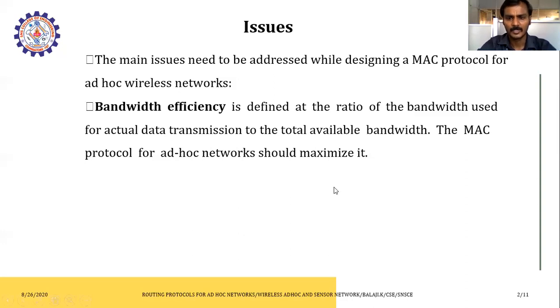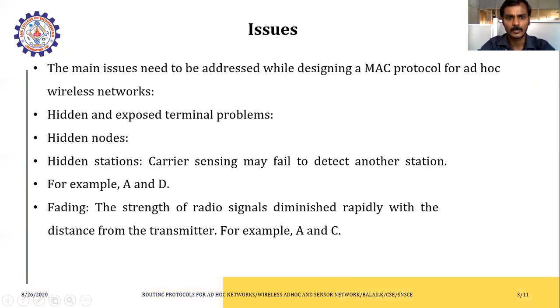When we come to the next issue, it will focus on the hidden and exposed terminal problem. This is a major issue belonging to this MAC protocol. What is the hidden and exposed terminal problem?